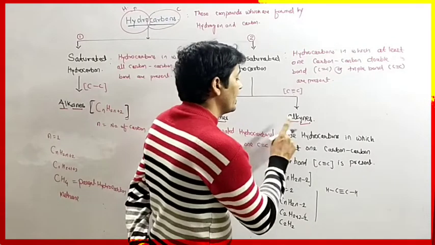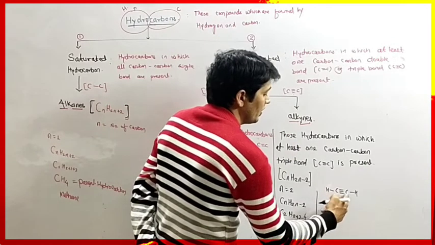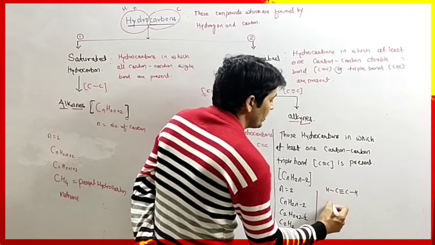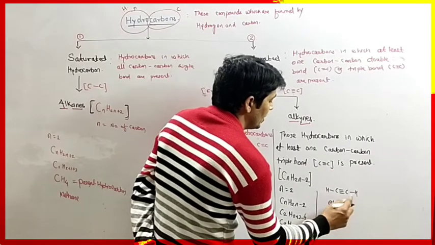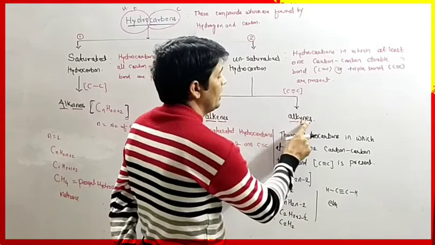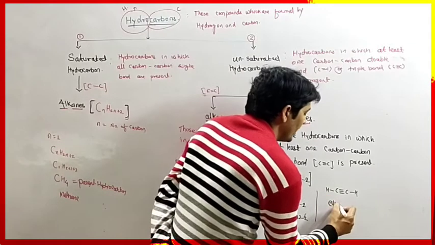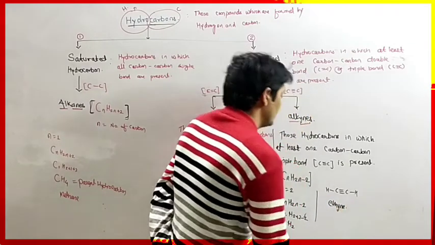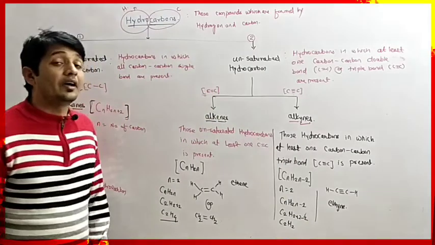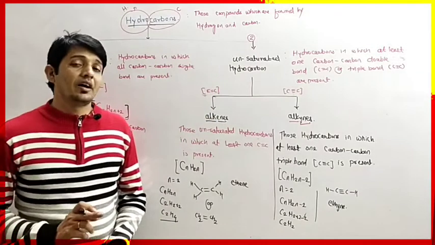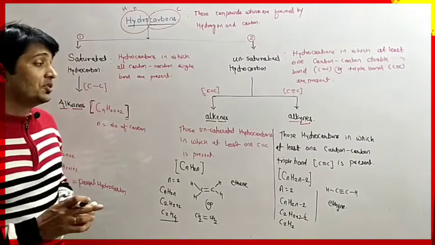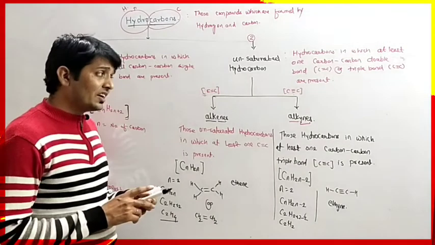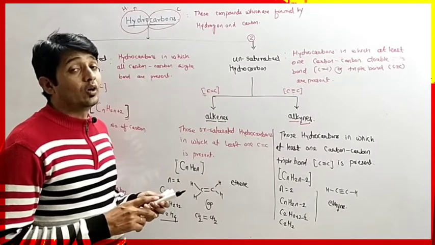See, alk again represents number of carbon. We have number of carbon 2, so for 2 carbon we are writing eth. For triple bond we are writing yne. So we have to write here yne. So it is nothing but ethyne. This is the way we have to classify our hydrocarbons.